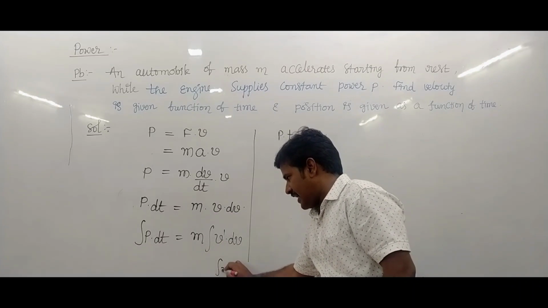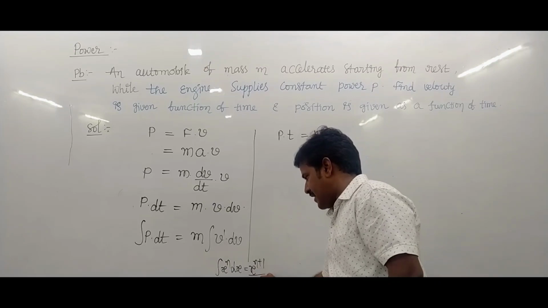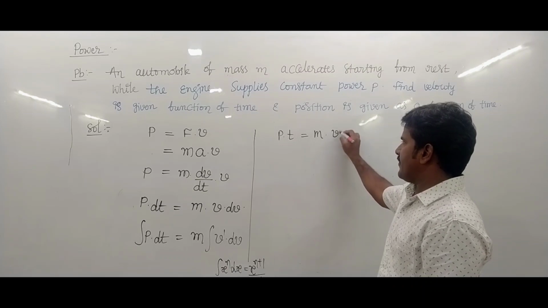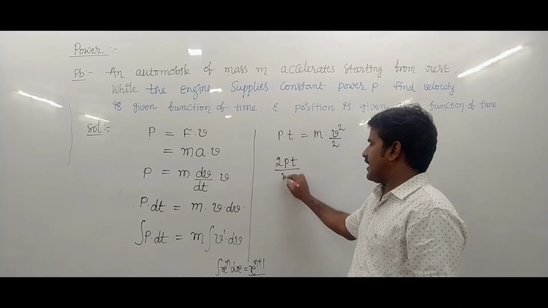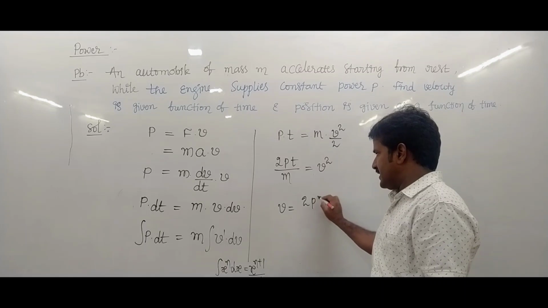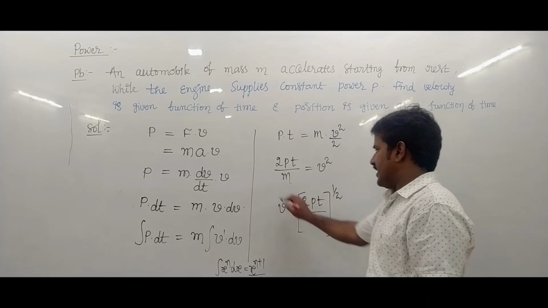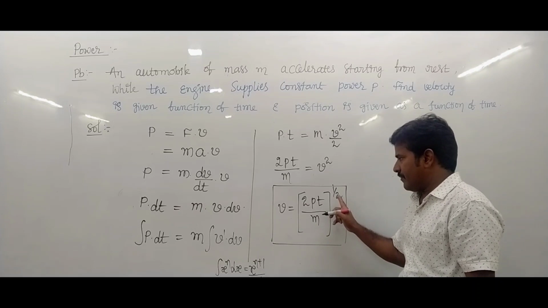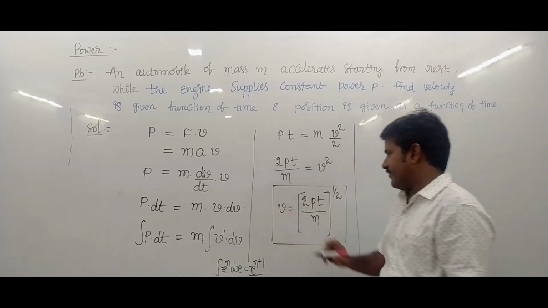Integration of x power n dx is x power n plus 1 upon n plus 1, so here it is v power 2 upon 2. So 2Pt upon m equals v square, where v equals (2Pt upon m) whole power half. This is the velocity value for the given power.